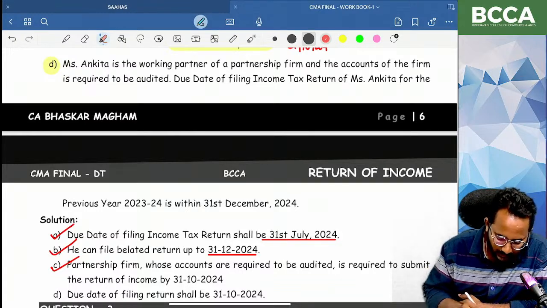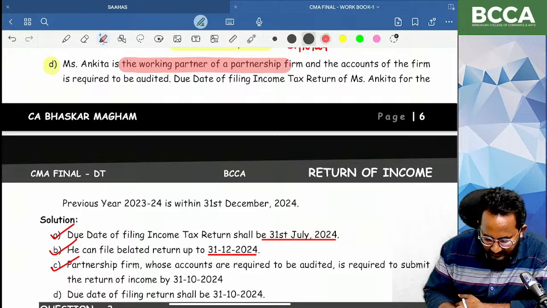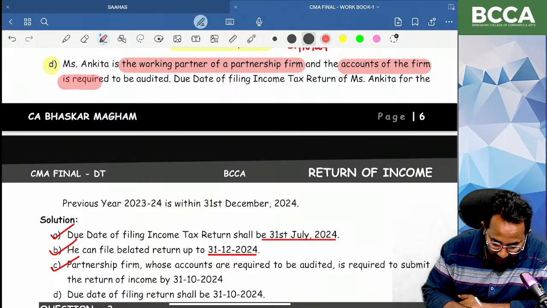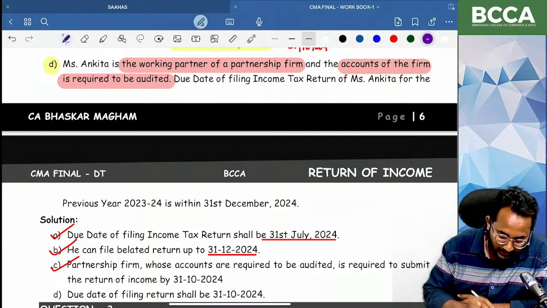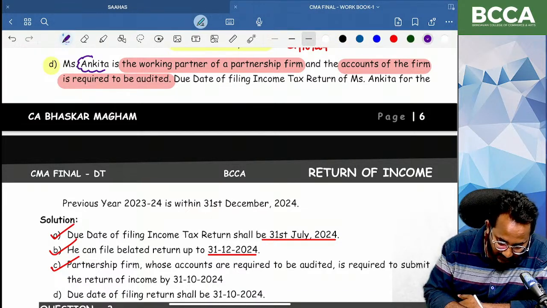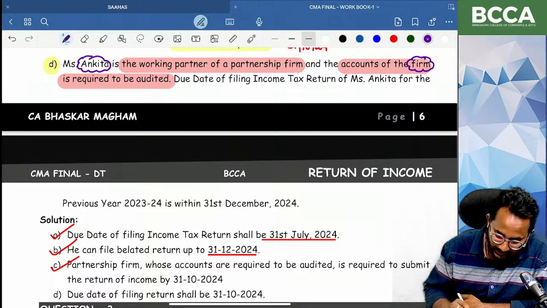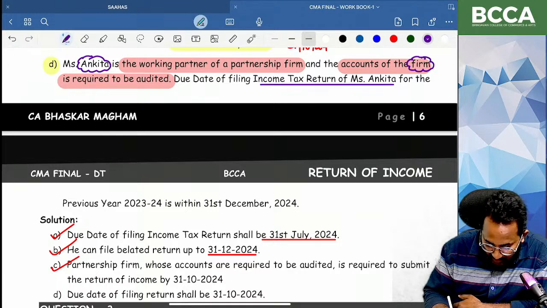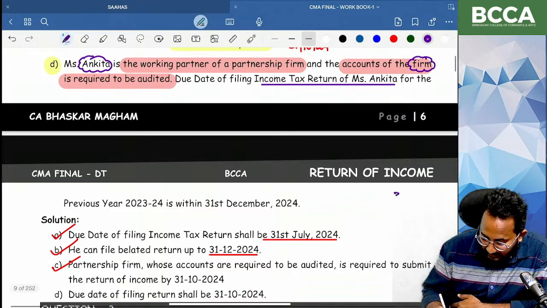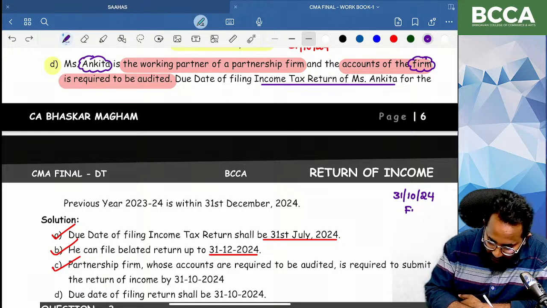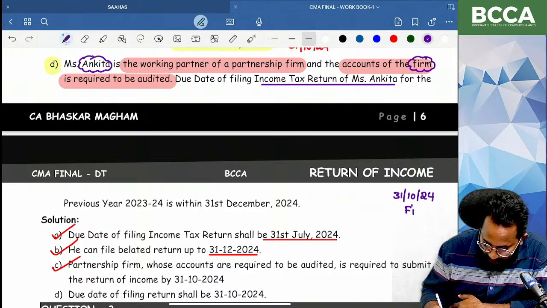Ankita is a working partner of the partnership firm and the accounts of the partnership firm are required to be audited. Here, Ankita is a partner of one partnership firm. Partnership firm books of accounts are required to be audited. So what is the return filing due date for Ankita, an individual? Tax audit means 31st October 2024 for the partnership firm. If partnership firm books of accounts are audited, what is the return of income due date for the partnership firm?